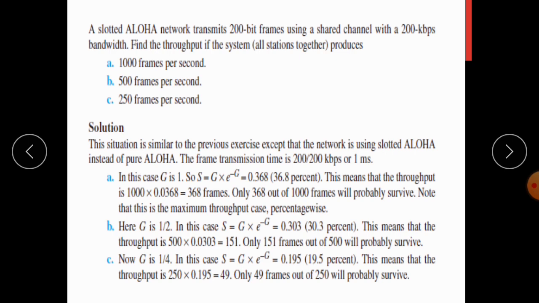And the next one, G is equal to 1 by 4, you will get 250 frames per second, in 1 millisecond how many frames, and you will get 0.195. This means that totally you will get 250 into 0.195, that is only 49 frames will survive. There is a mistake in these values, you just make it as 0.368 and 0.303. Okay, so this is about the slotted Aloha problem.